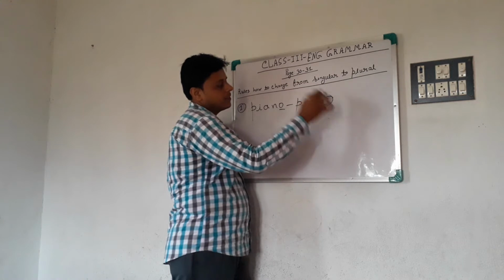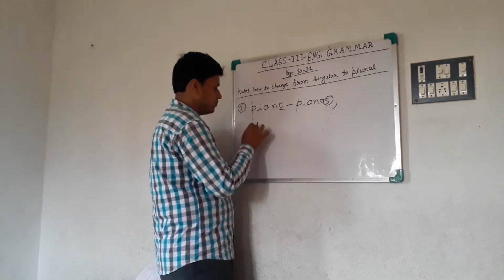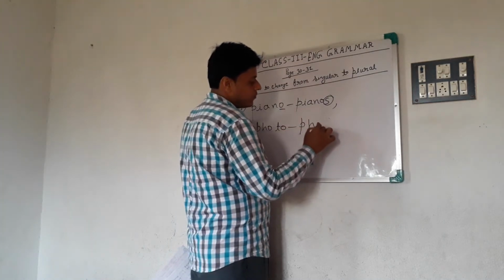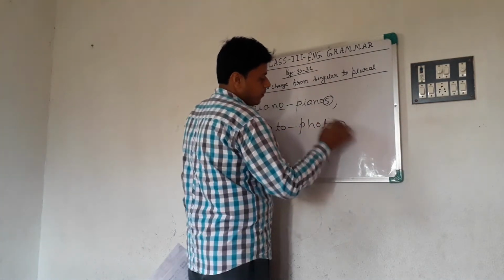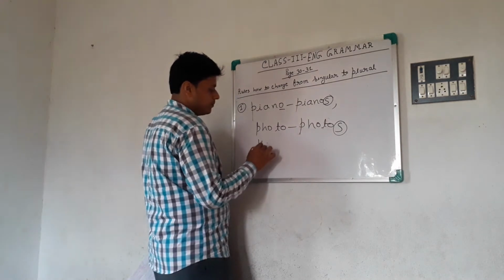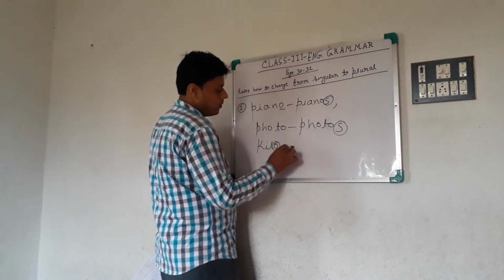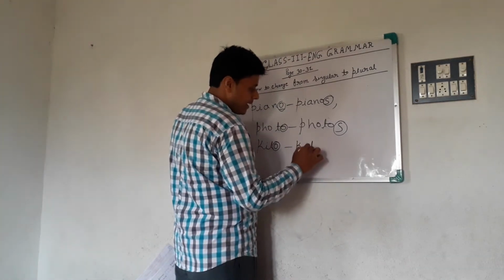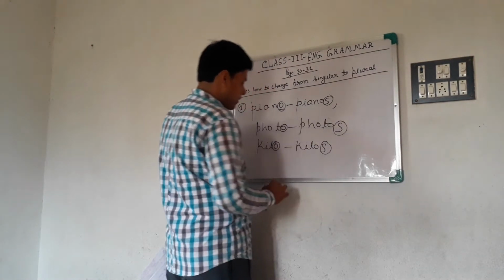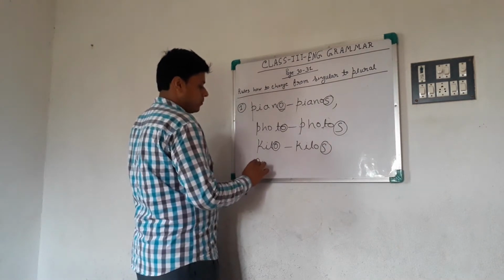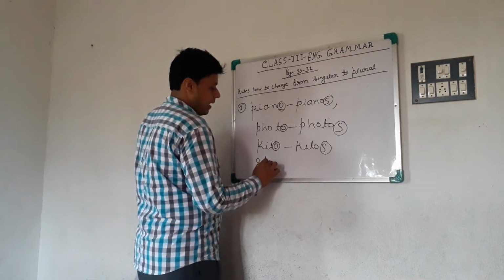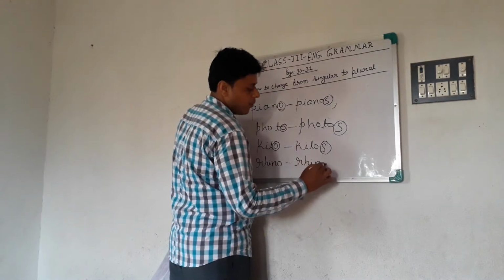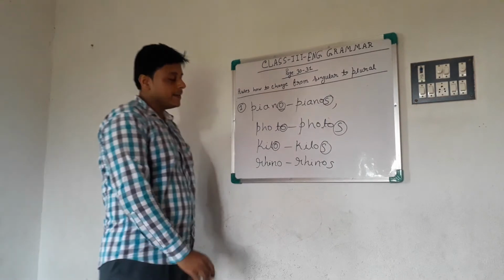Like photo, photos. Like kilo, kilos. Another word, rhino, rhinos. We don't add es.